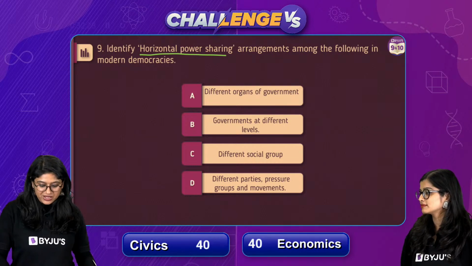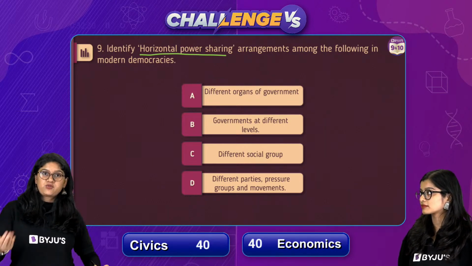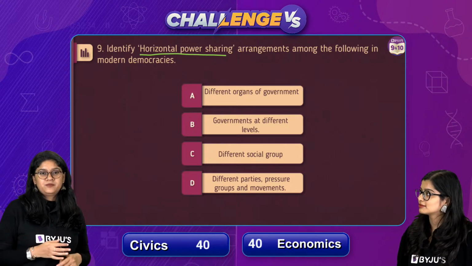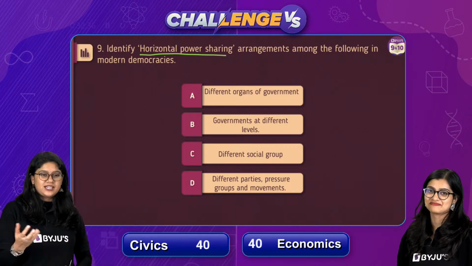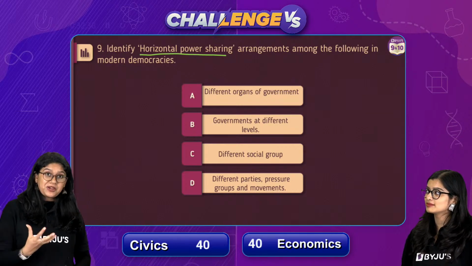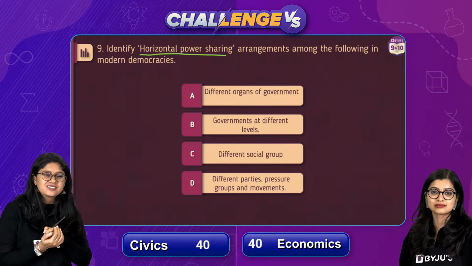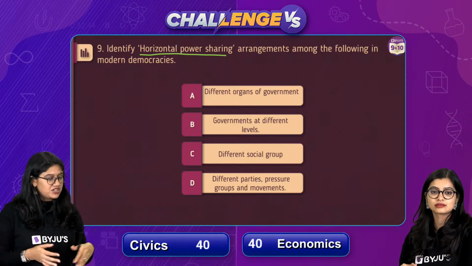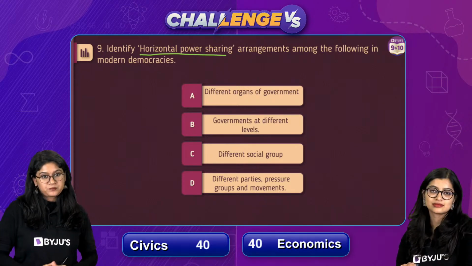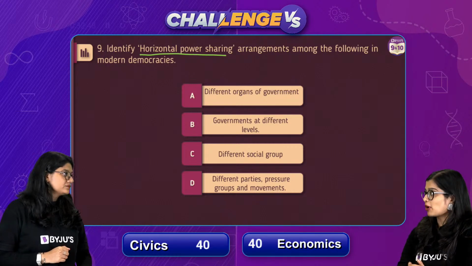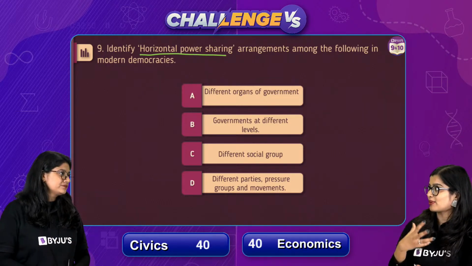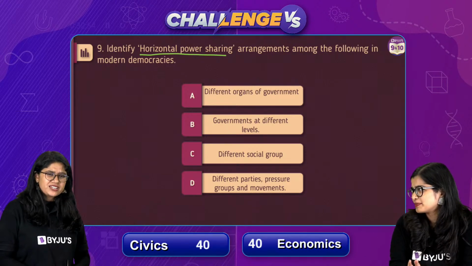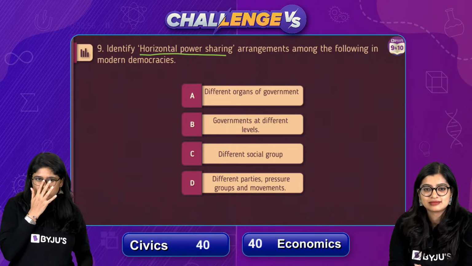And in this particular chapter, we have things which are very straightforward. There's no ghumao fire. The questions are not at all jalebi. Jalebi is a meeting mein acha lagta hai. It's a very sweet question. But there are some questions which are very twisted, right? The answer is really very easy, but the question is very much twisted. But this question is very straightforward, I would say. I think there are later chapters in political science where they get very tough questions from, right? I think some other chapters are there, not for power sharing. Power sharing is a very chotu sa sweet chapter.